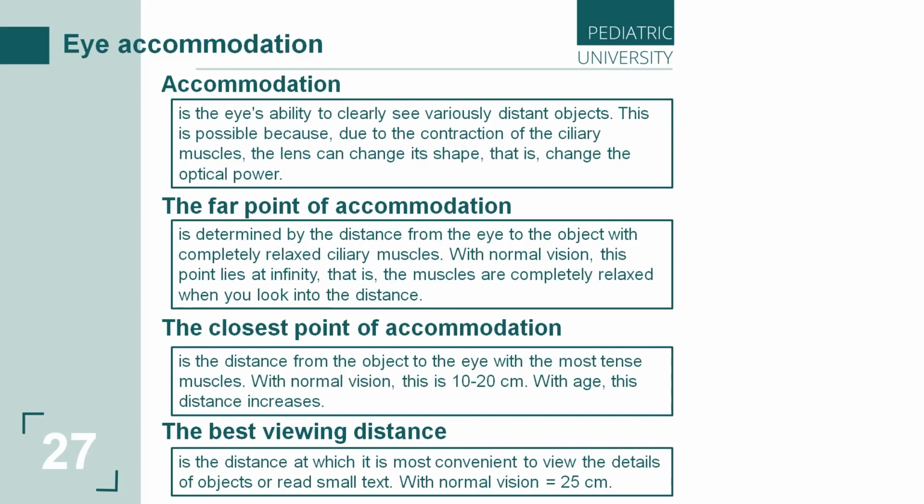Really, it is more comfortable for our eye to see in the distance, for example through the window or at the horizon. Why? Because our ciliary muscles are relaxed. With normal vision, this point lies at infinity. That is, the muscles are completely relaxed when you look into the distance to the horizon. The border of this point is the horizon, because we can't see beyond it.